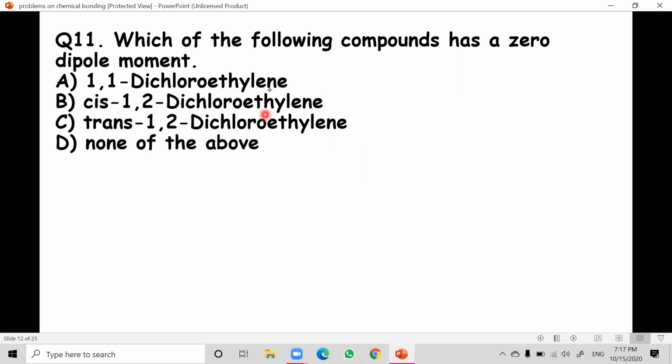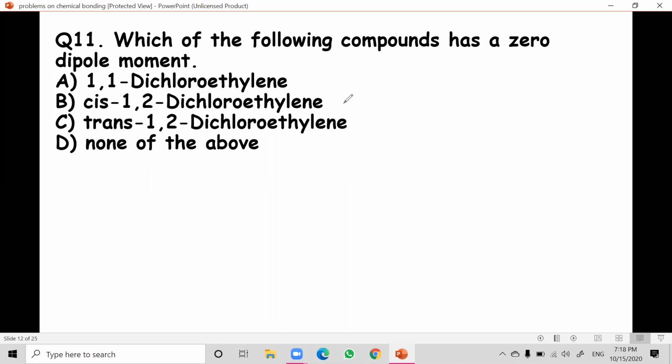Next question. Which of the following compounds has zero dipole moment? Very, very important. Zero dipole moment. They are asking the question. Which of the following compounds has zero dipole moment? So if you see here, 1,1-dichloroethylene. Let us take, I'll write the structures of all, then only you can understand easily. So zero dipole moment they're asking.